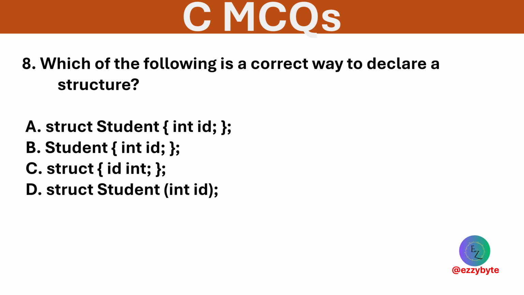Which of the following is a correct way to declare a structure? Options are given below. Option A is correct syntax. Use the struct keyword followed by the name.